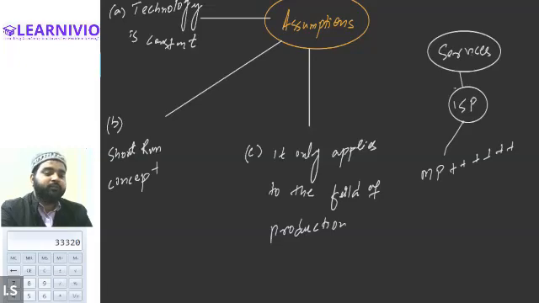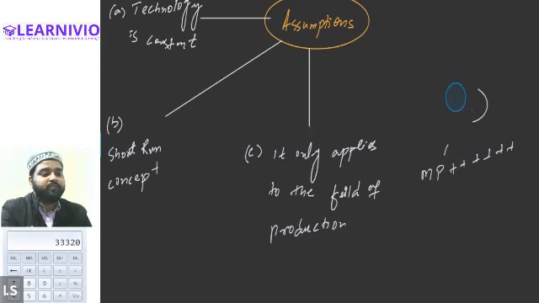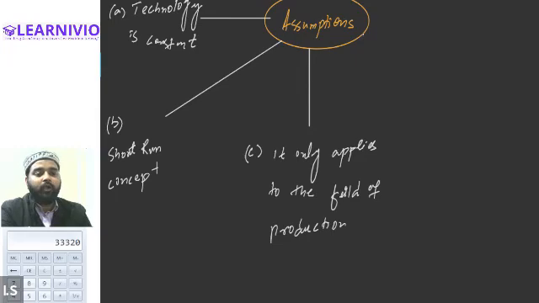Getting my point? That means in the production process, there will be three stages: the increasing phase, the decreasing phase, and the negative phase. But there is a possibility that the same law will not be applicable in the service sector. Therefore, we say that the law of variable proportion is a law relating to production only. It might not be applicable in the service sector or any other sector in the same way as it is applied in the production process. Is it clear? Yes, sir. Okay.